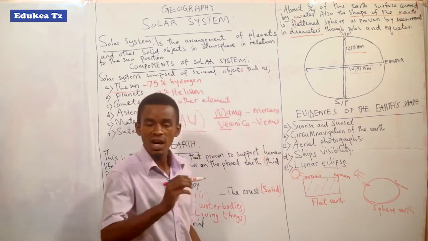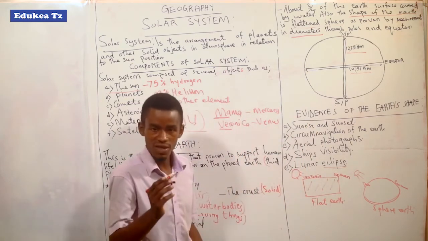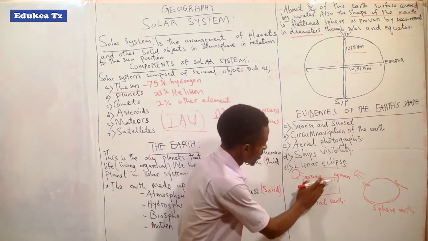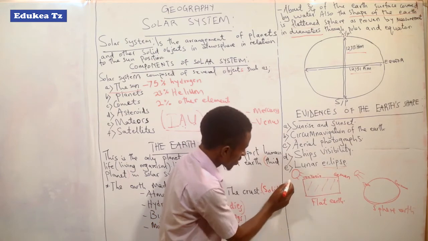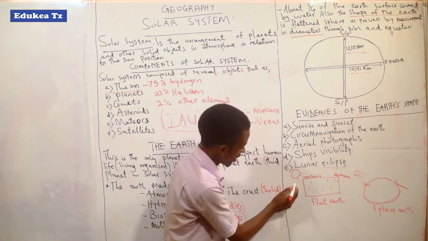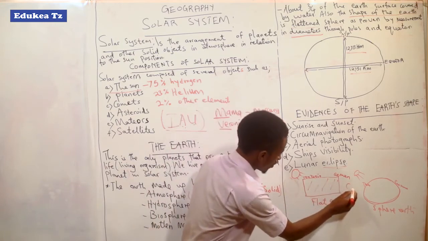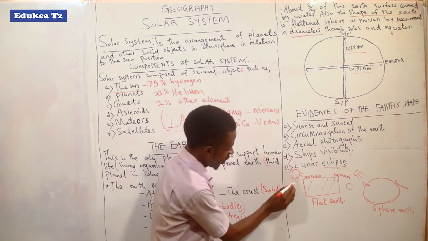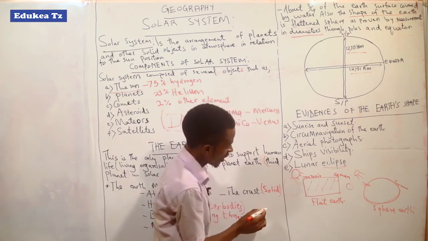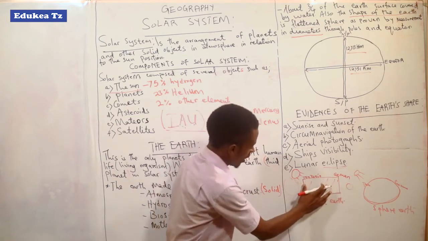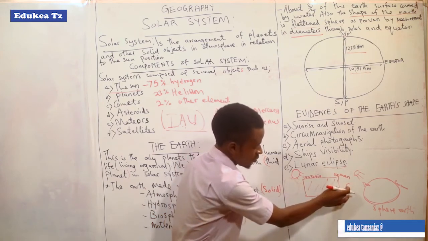Let's come to the point: how does it show that the earth's shape is a sphere? If the earth were flat like this, with the sun here, the moon here, and the earth here, there would be a possibility for the light to reach the moon.